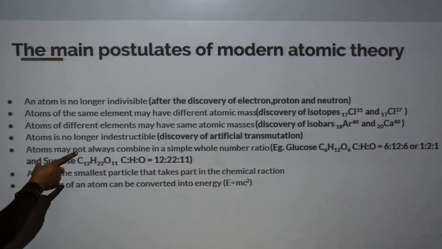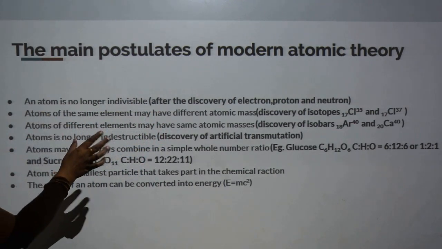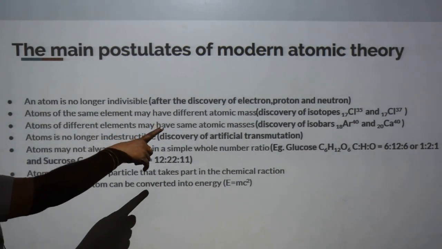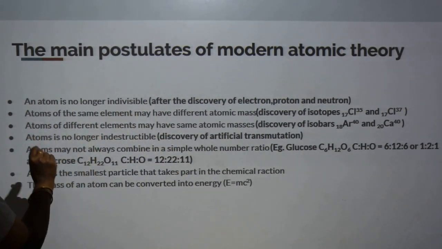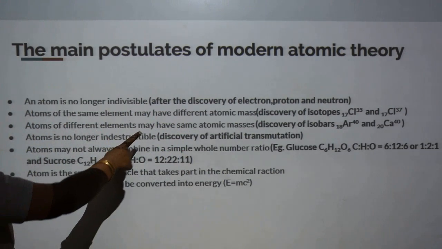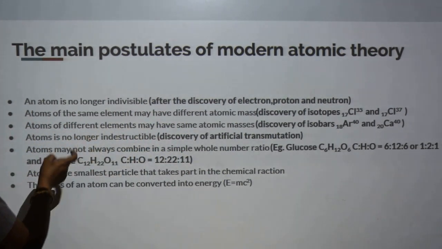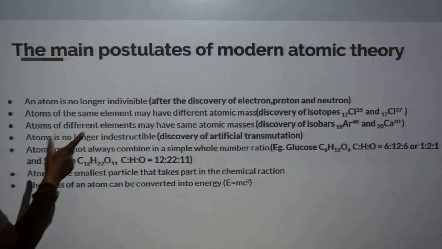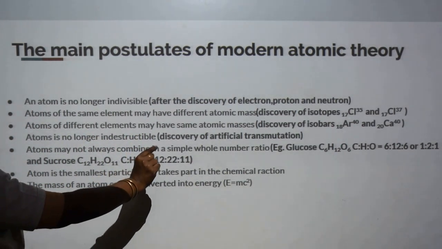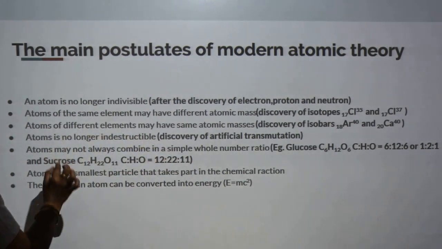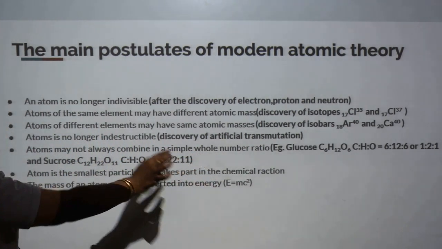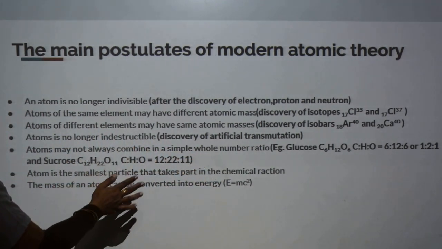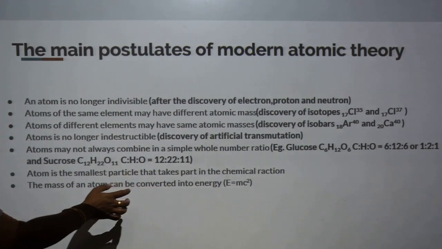Atoms of different elements can have the same atomic mass. An atom of an element can be changed into atoms of another element. Atoms combine to form molecules not in a simple ratio. An atom is the smallest particle which takes part in a chemical reaction. The mass of an atom can be converted into energy.